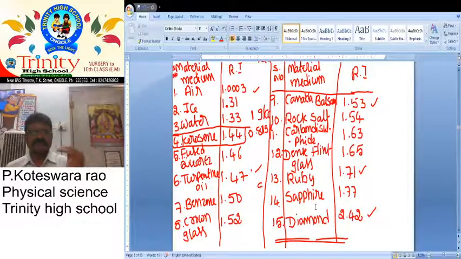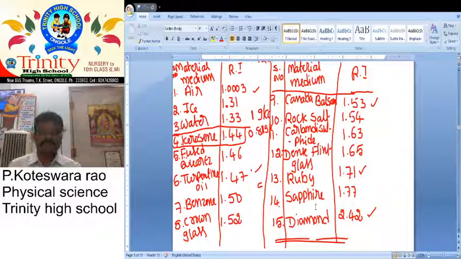But some substances appear to be optically denser mediums, though they do not possess high mass density. For example, kerosene has a mass density of 0.81, but water is 1 gram per cc. But here it is reversed. Water refractive index is 1.33, kerosene refractive index is 1.44. Here kerosene is optically denser, water is optically rarer.